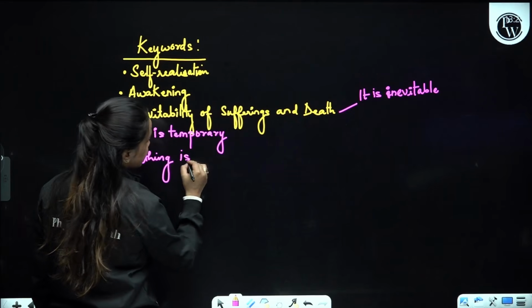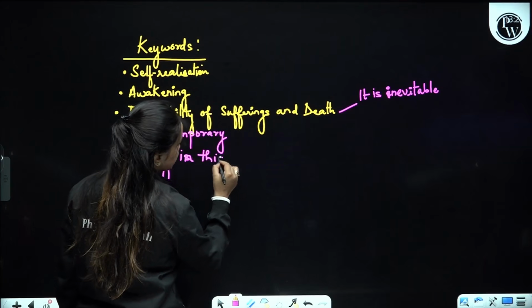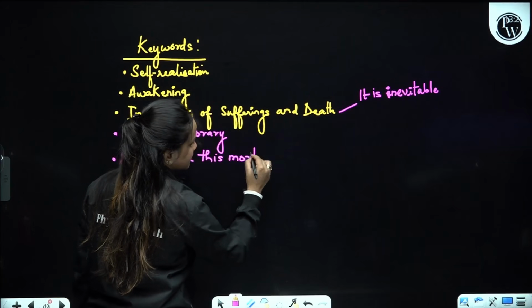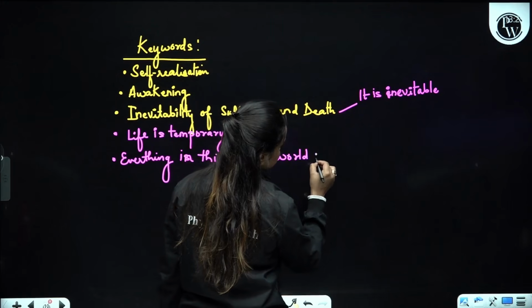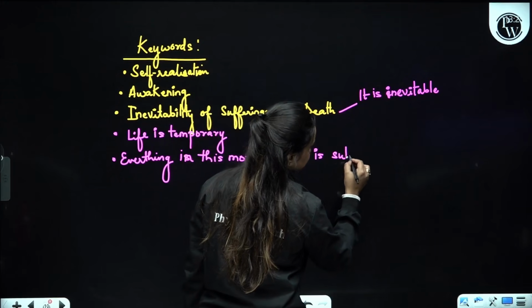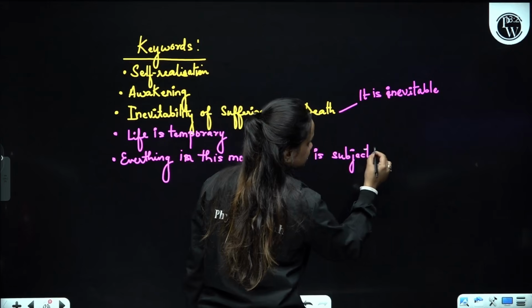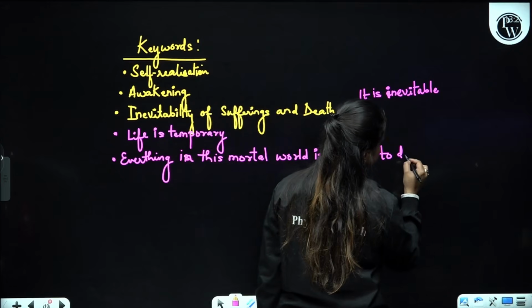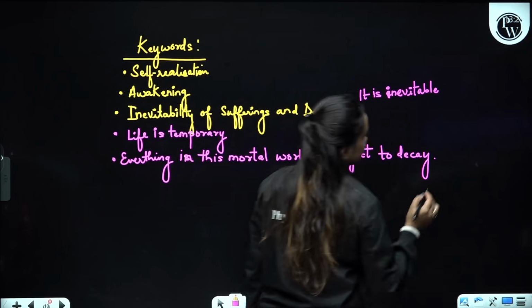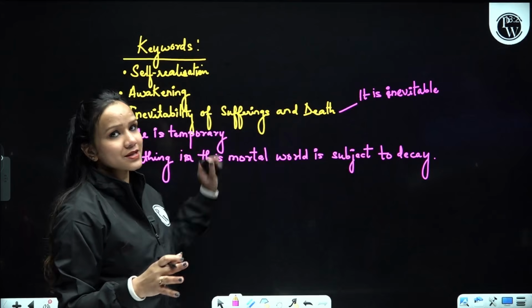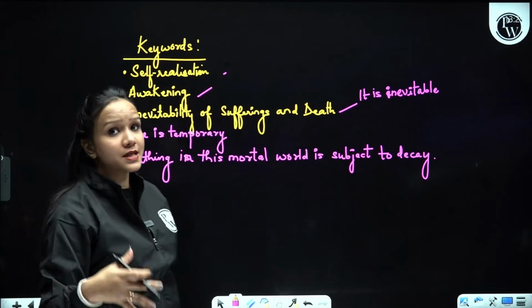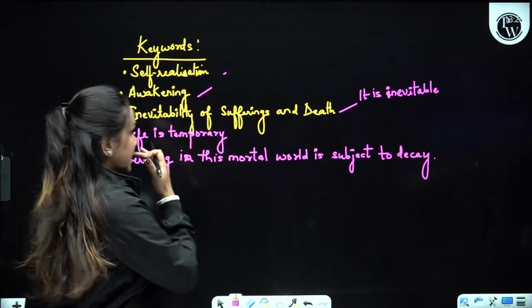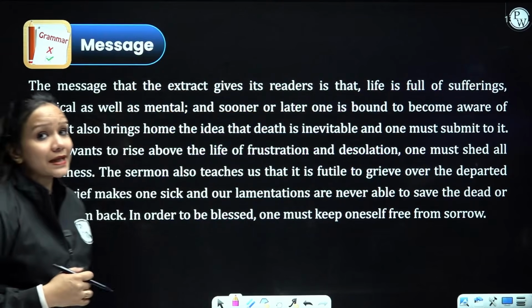And that everything in this mortal world is subject to decay. So these are the important keywords that you should remember: words like self-realization, awakening, inevitability, sufferings of life and death as well. All right, dear students, coming to the important message, it teaches us that life is full